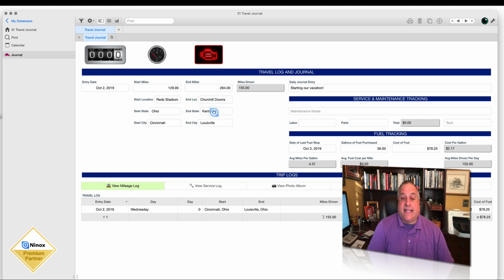The ending city and state on this day of travel is the starting city and state on tomorrow's day of travel. And of course, we want to track fuel. We bought fuel on October 2nd. The next time we buy fuel, we're going to want to know how many days we went and how many miles we went between fill-ups.